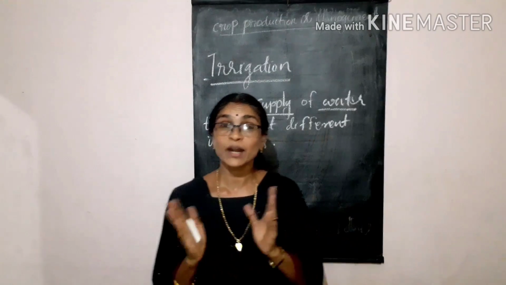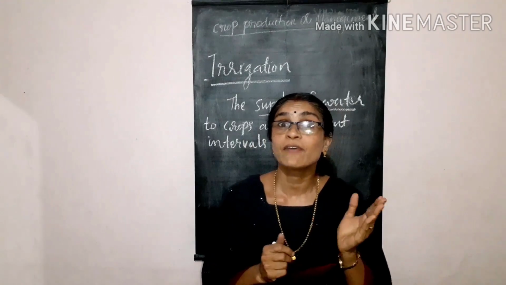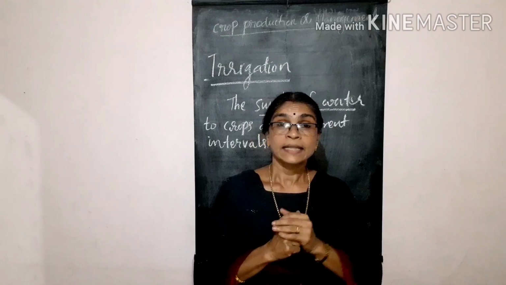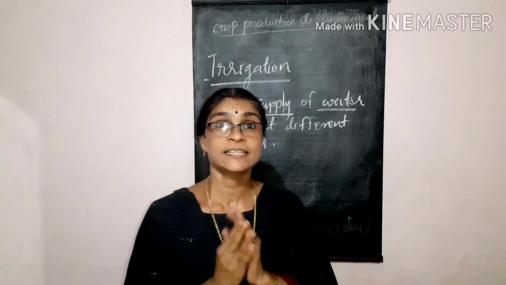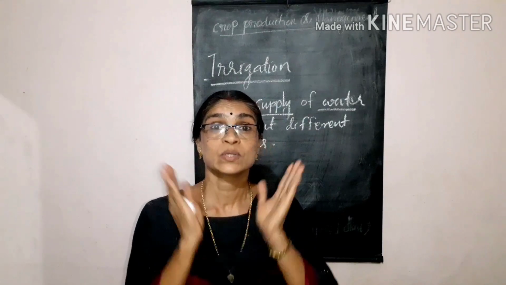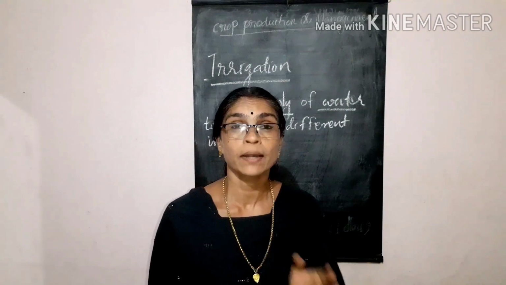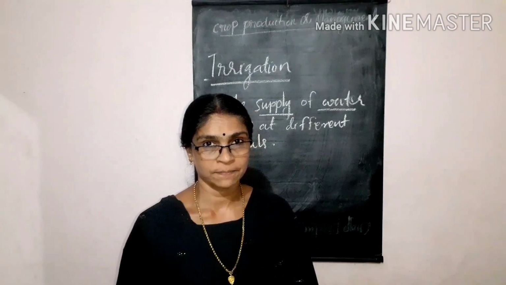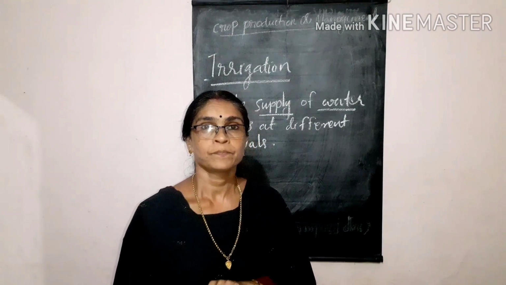The change of water into water vapor due to the heat of the sun, we call evaporation. During summer, the rate of evaporation from the plants is high, so plants want to get more and more water in order to compensate for that loss. So we have to water the plants on a regular basis during summer for the proper growth of crops.